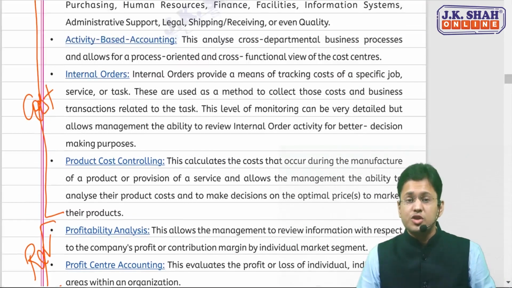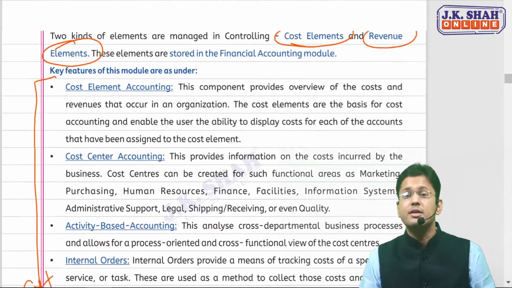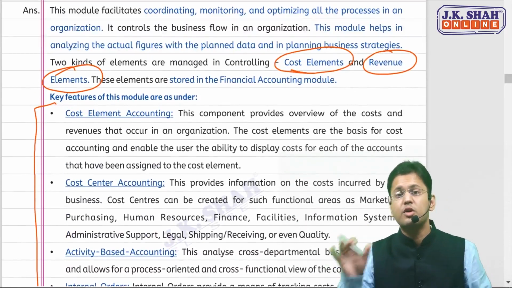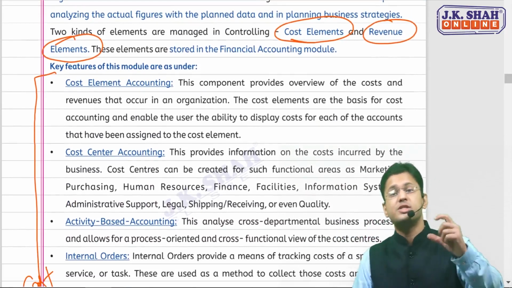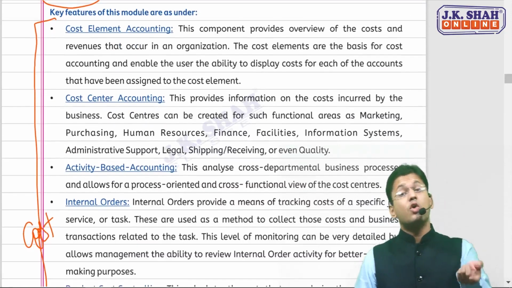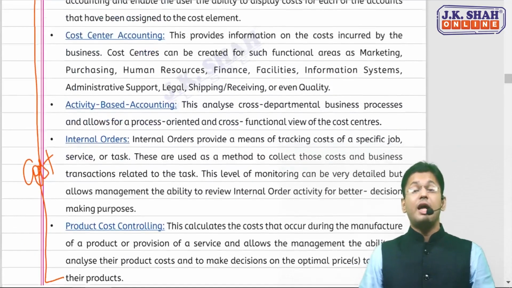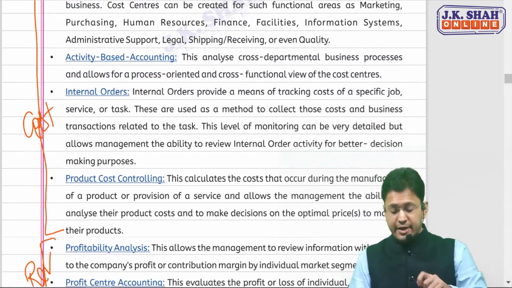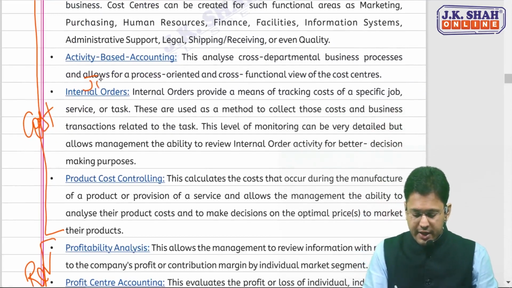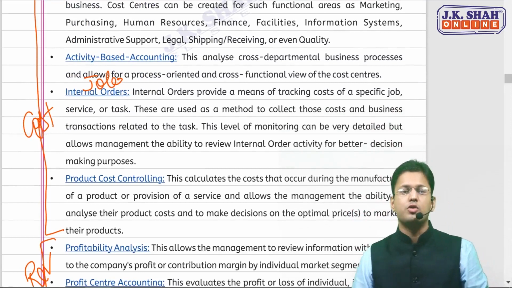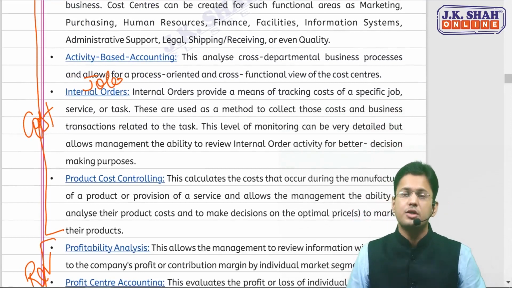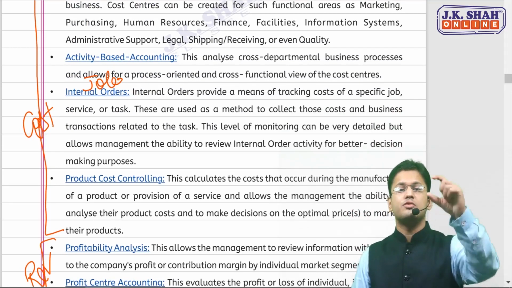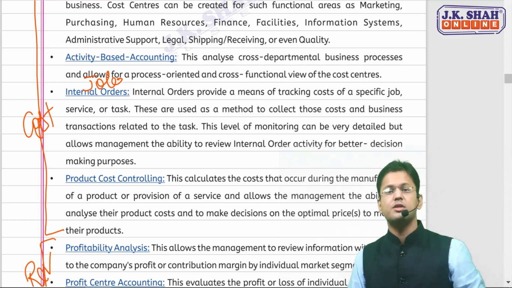Similarly, in the costing part also, you can get the terminologies from the cost. One is cost element accounting, cost center accounting, activity-based costing, written as activity-based accounting. Internal order is indirectly talking about job costing, tracking the cost of a job, a particular task, service costing.